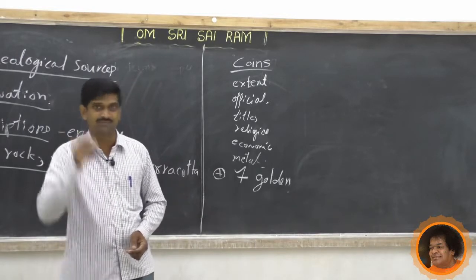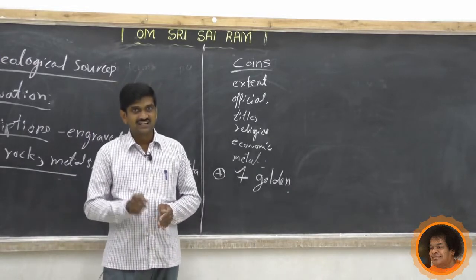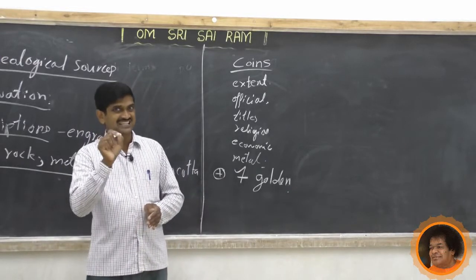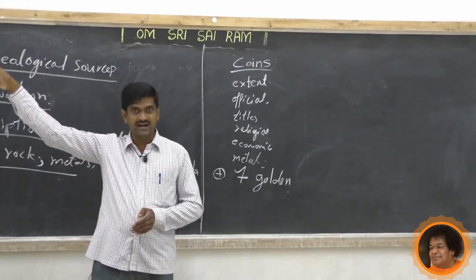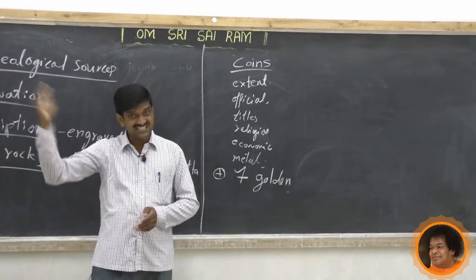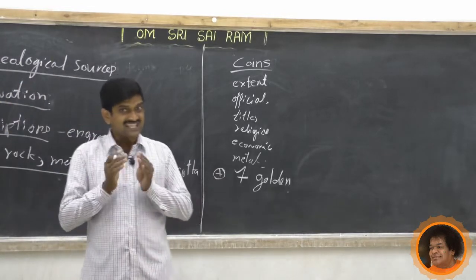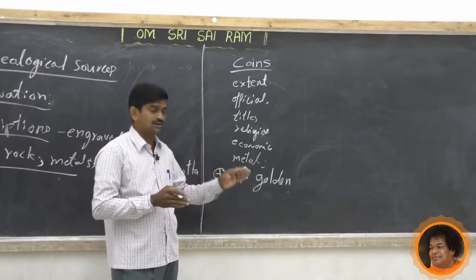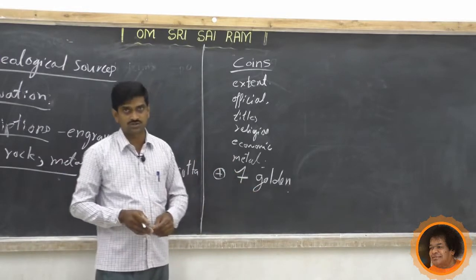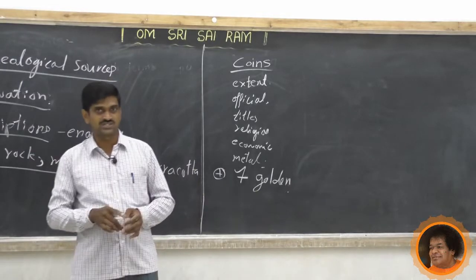This shows that Gautami Putra Shatakarni defeated Nahapana and confiscated the state. By seeing the coins of Gautami Putra Shatakarni, the historians came to this conclusion.